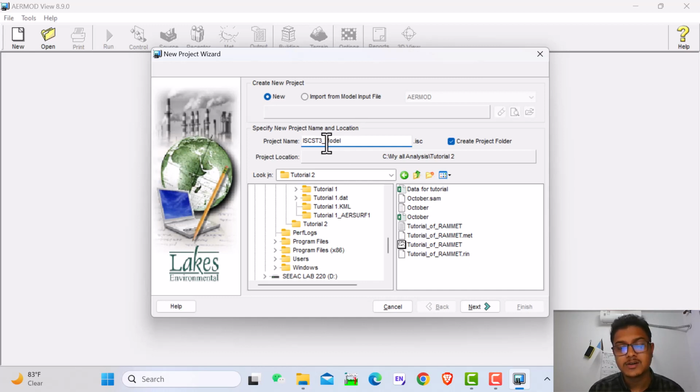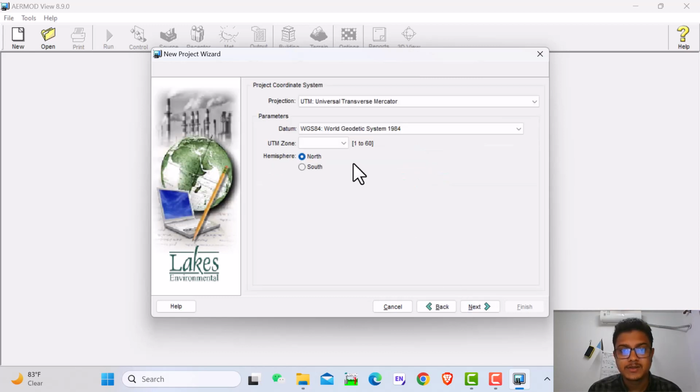Use an underscore or dash here, don't use a space, otherwise you will get an error and you cannot find the error in your project. So that's why you should always consider the name of your project.